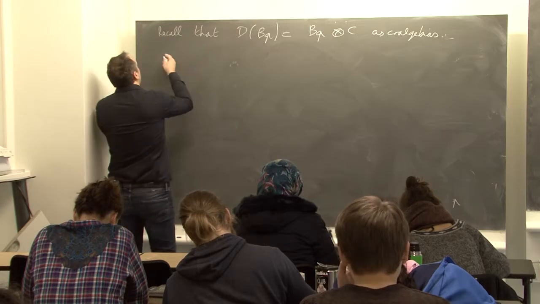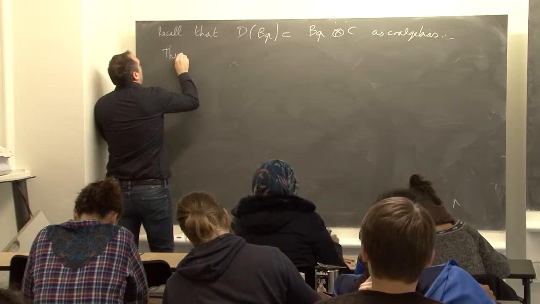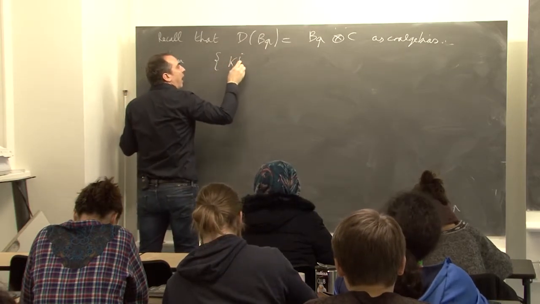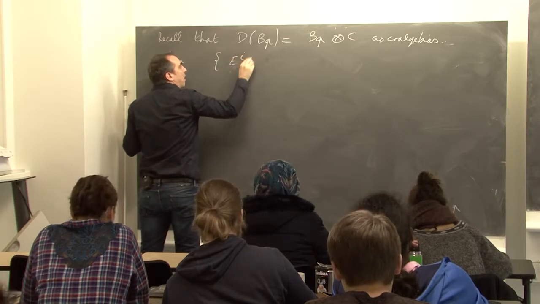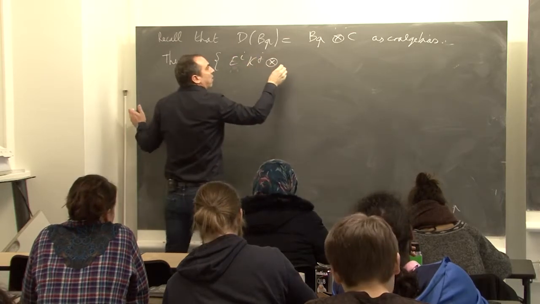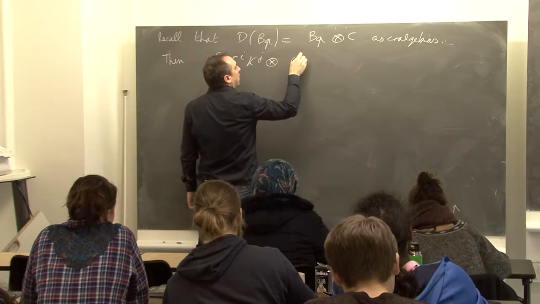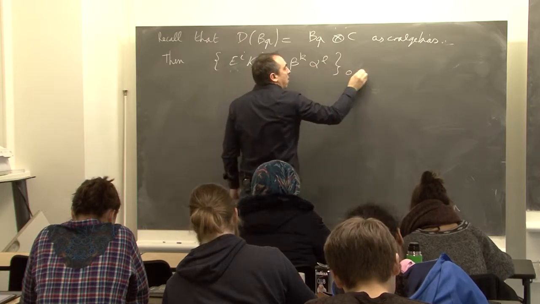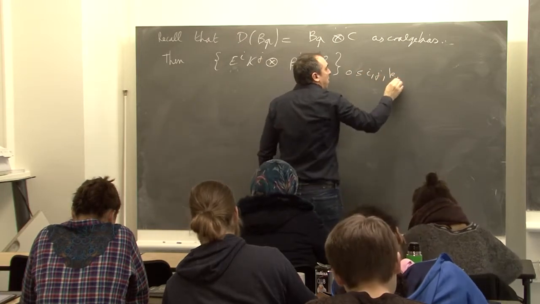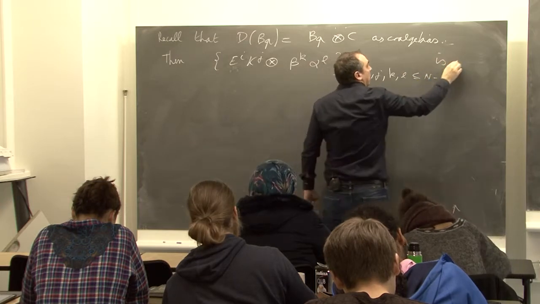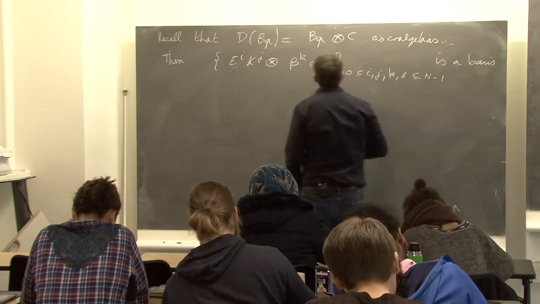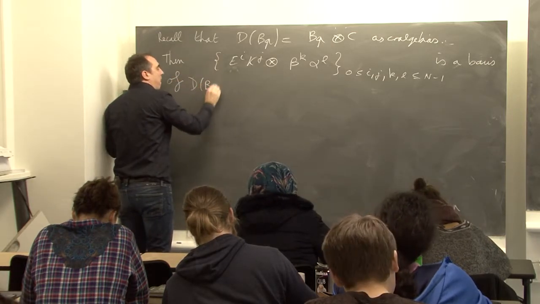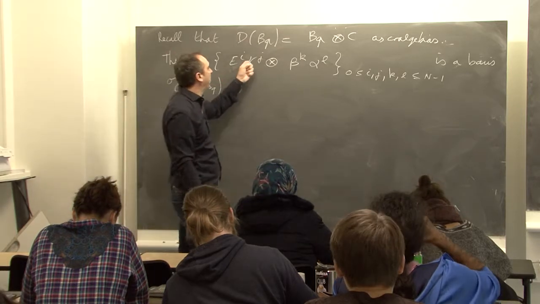And so we have the following basis: chi e to the i, chi to the g, also beta to the k, alpha to the l. This is a basis of D of BQ.